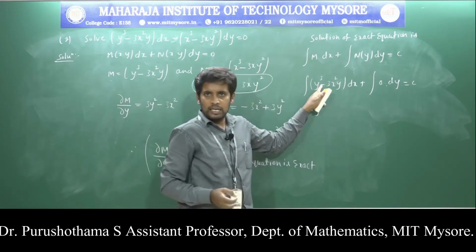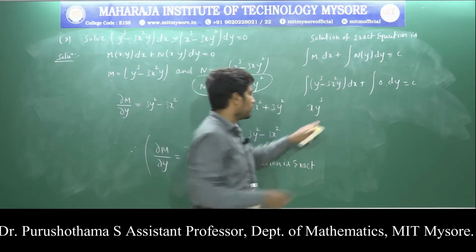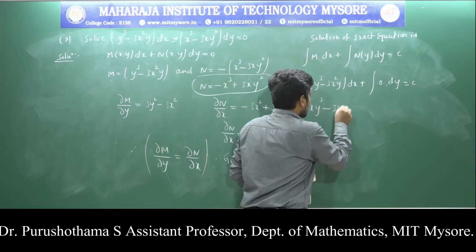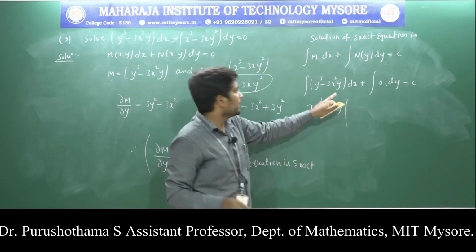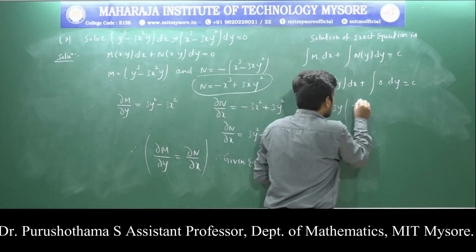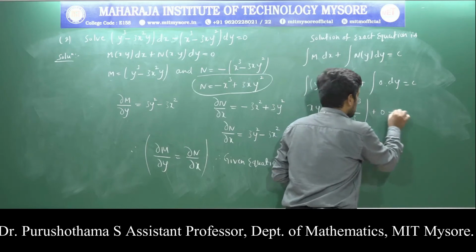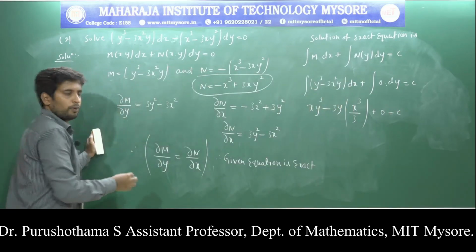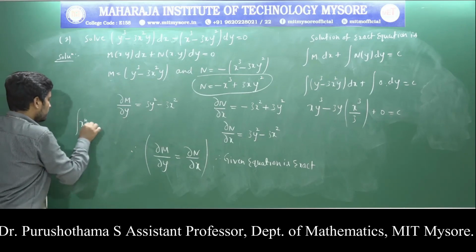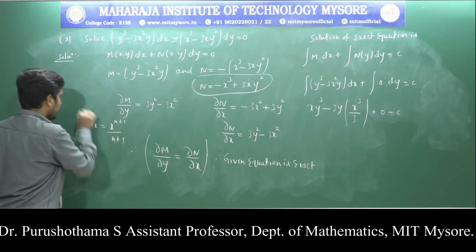Y cube is constant, the remaining is 1, and the integration of 1 is x, so x into y cube, minus 3y constant into the integration of x square with respect to x, which is x power 3 by 3, plus 0 is equal to c. Here I am using the standard formula: the integral of x power n with respect to x equals x power n plus 1 divided by n plus 1.